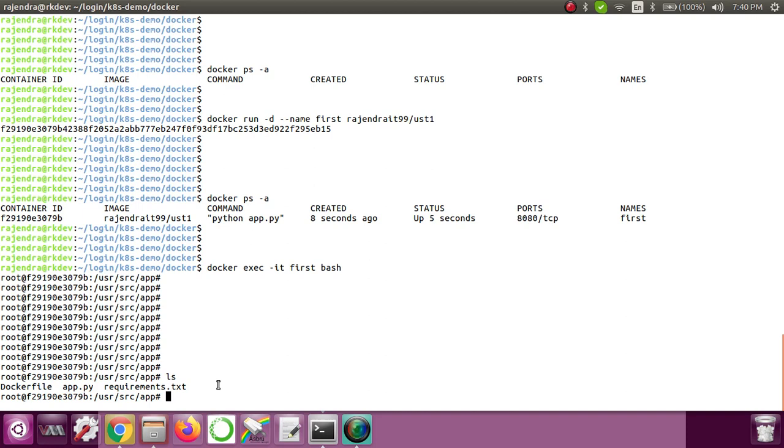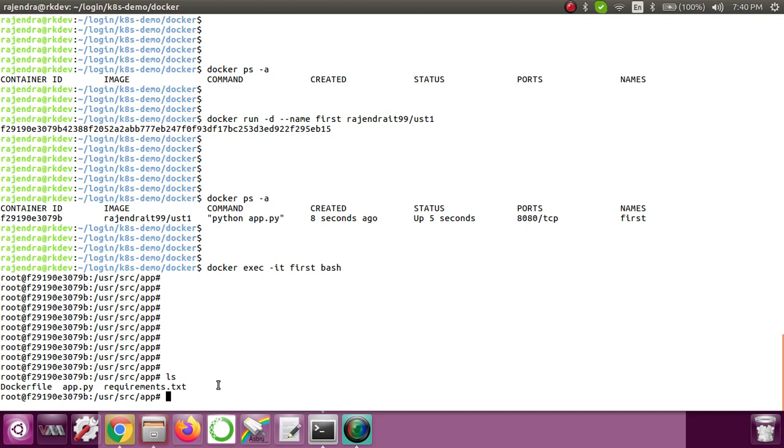Okay, so now that is the reason we have Docker volumes. Now what we'll do, we'll first create a Docker volume. How to create that, we'll learn. Then we will use that volume and mount it inside the container.